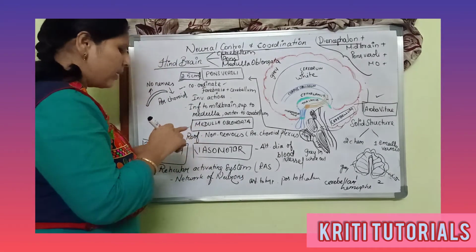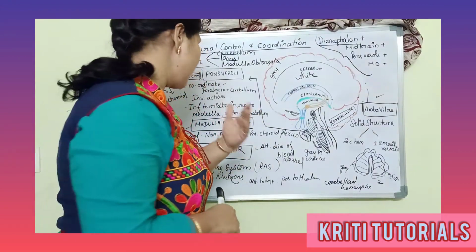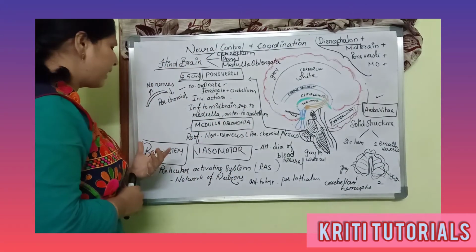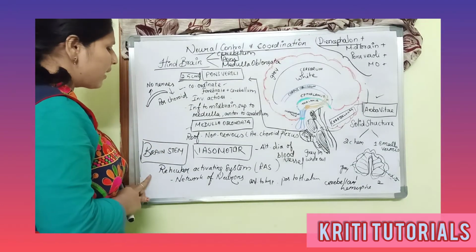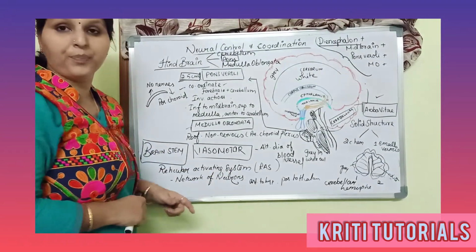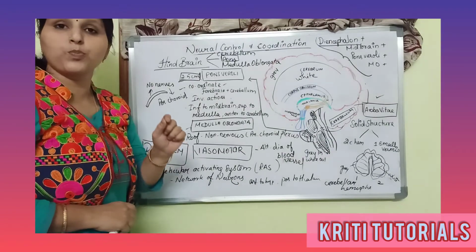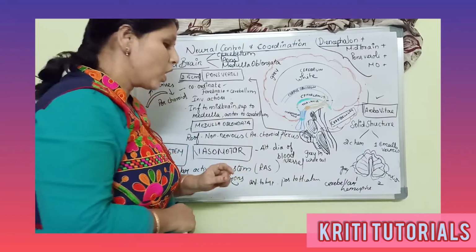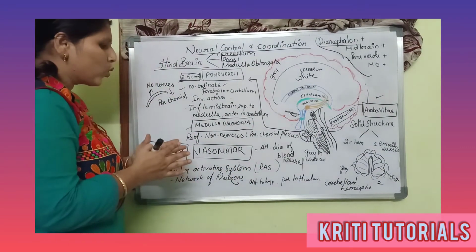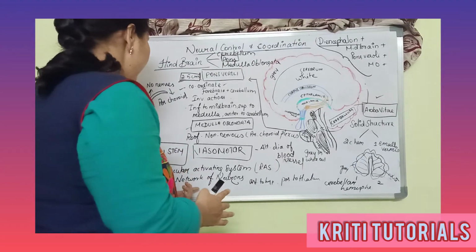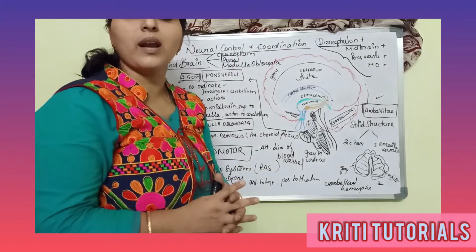Coming to the brainstem, let me discuss some interesting things. This brainstem has a special function called the reticular activating system, that is RAS. It is a network of neurons. So what is this RAS?